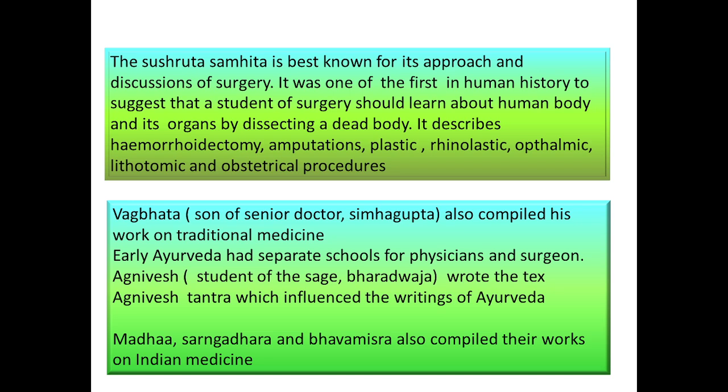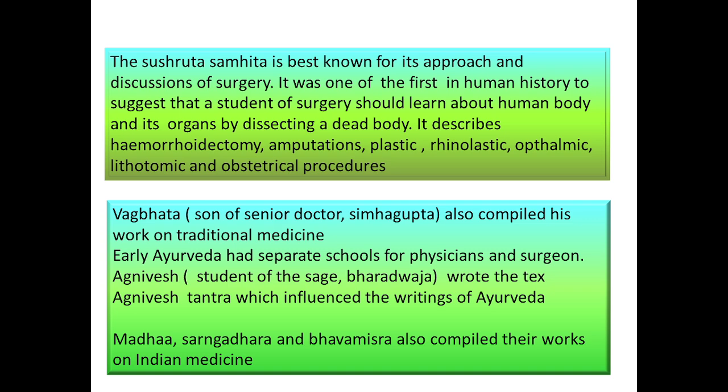The Sushruta Samhita is best known for its approach and discussion of surgery. It is one of the first in human history to suggest that students of surgery should learn about the human body and its organs by dissecting a dead body.